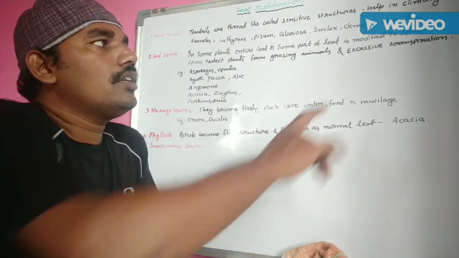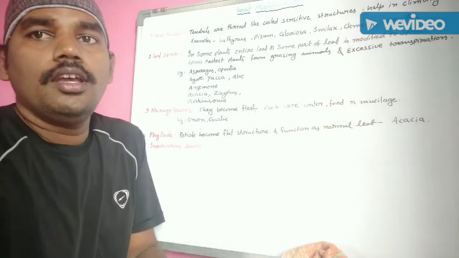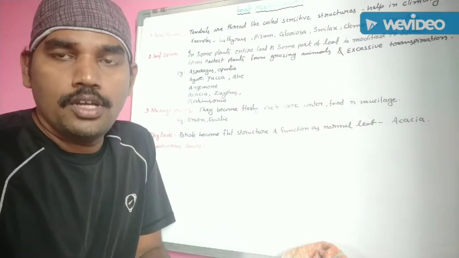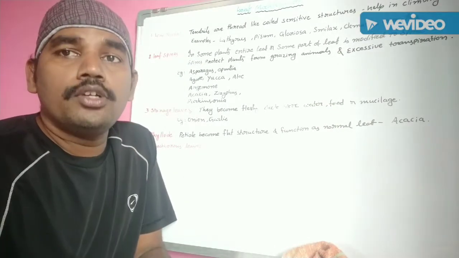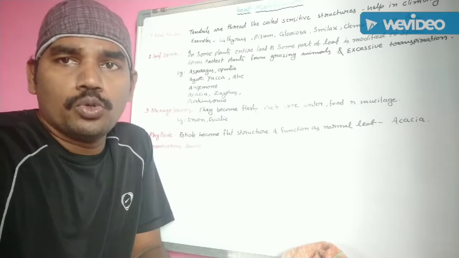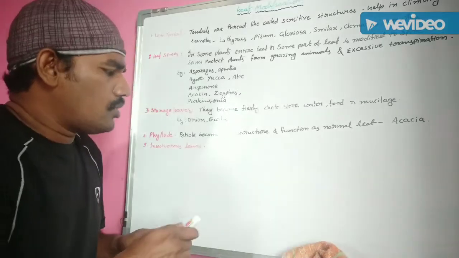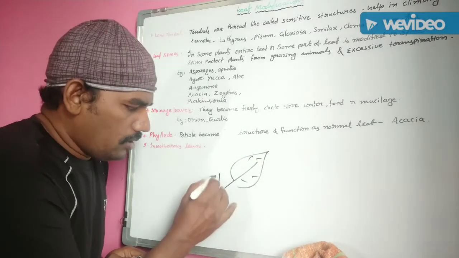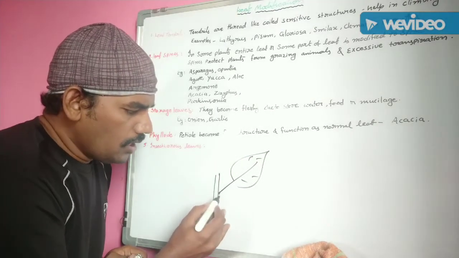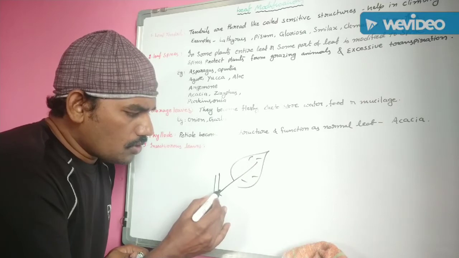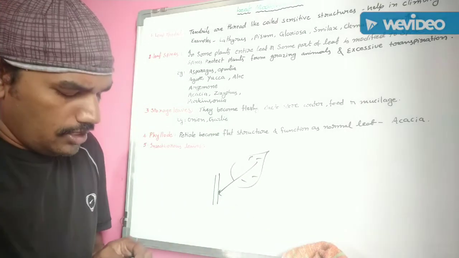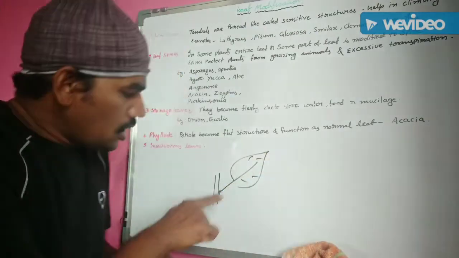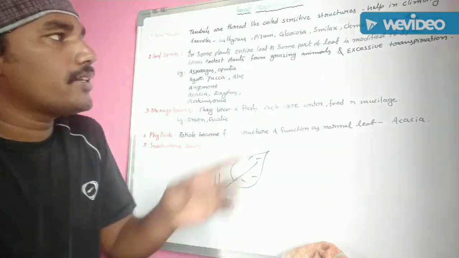Another leaf tendril example is Clematis. In Clematis, the leaf is not modified into a tendril. Only the stipules are modified into tendrils. You already know stipules. This one is the leaf, this one is the main stem, and at the leaf base there are two small, green, hair-like structures. These are called stipules. These stipules are modified into tendrils in Smilax.